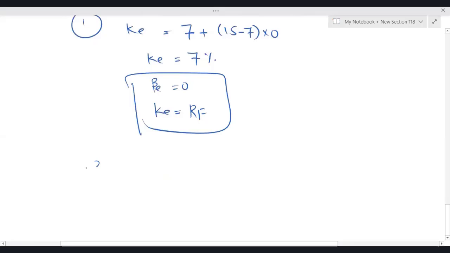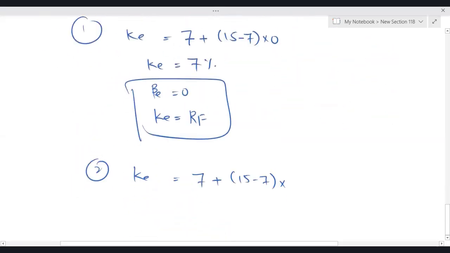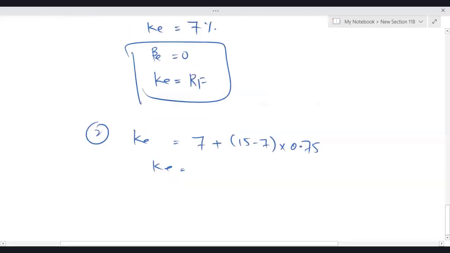Second, KE is equal to 7 plus (15 minus 7) times equity beta of 0.75. So KE is equal to 13%.